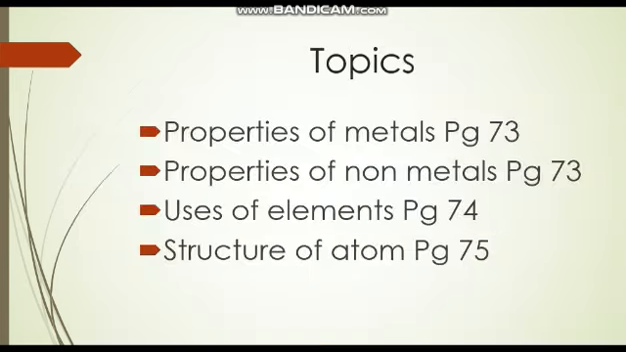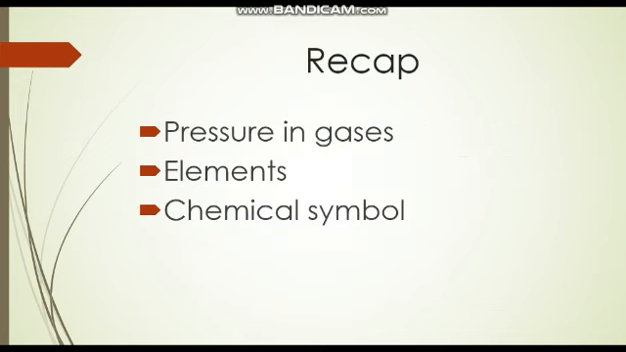Now coming to this week's topics: properties of metals, properties of non-metals, uses of elements, and lastly structure of atom. Now the recap of the previous week. In the previous chapter, the pressure in gases was covered. Then the new chapter started with elements. What are elements? Elements are made up of the same type of atoms. Elements are represented by a chemical shorthand which is called a chemical symbol.